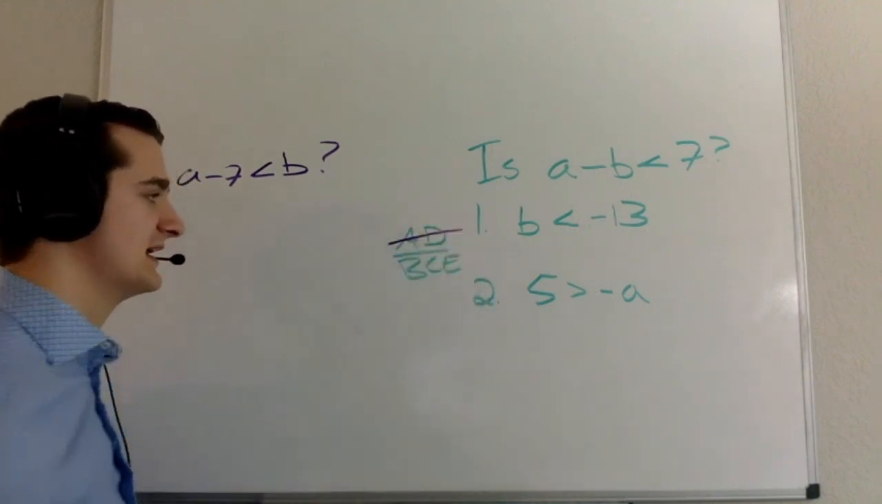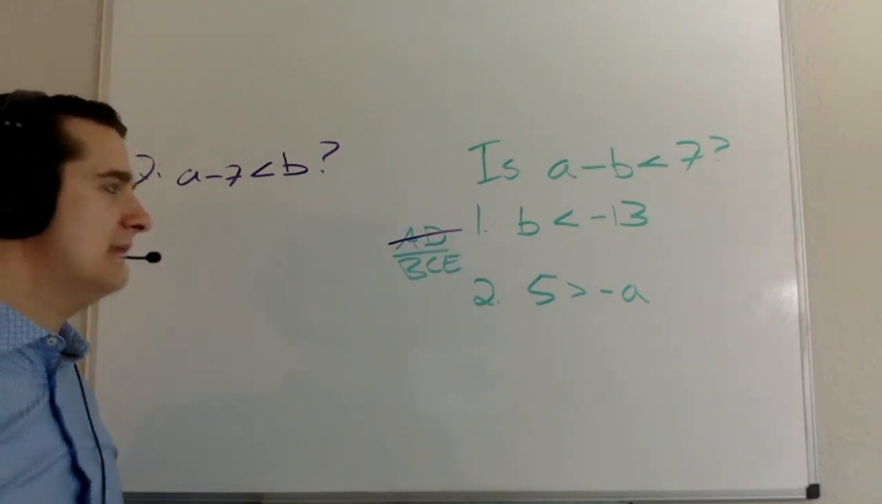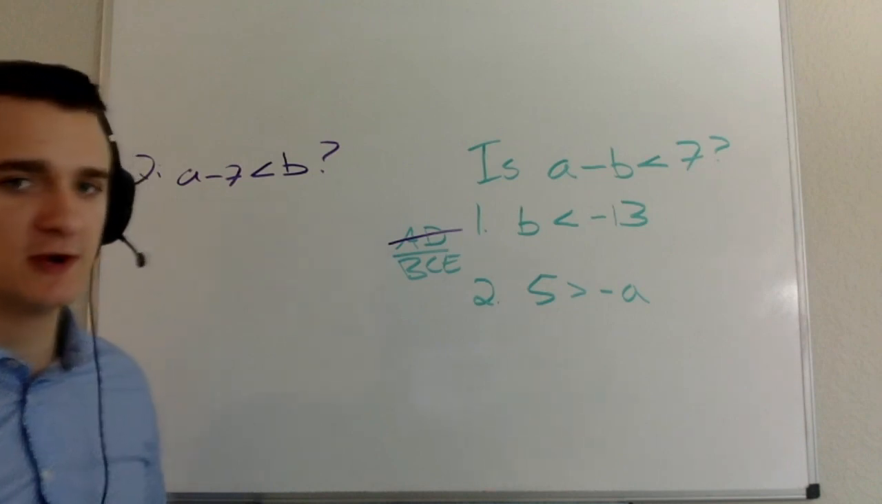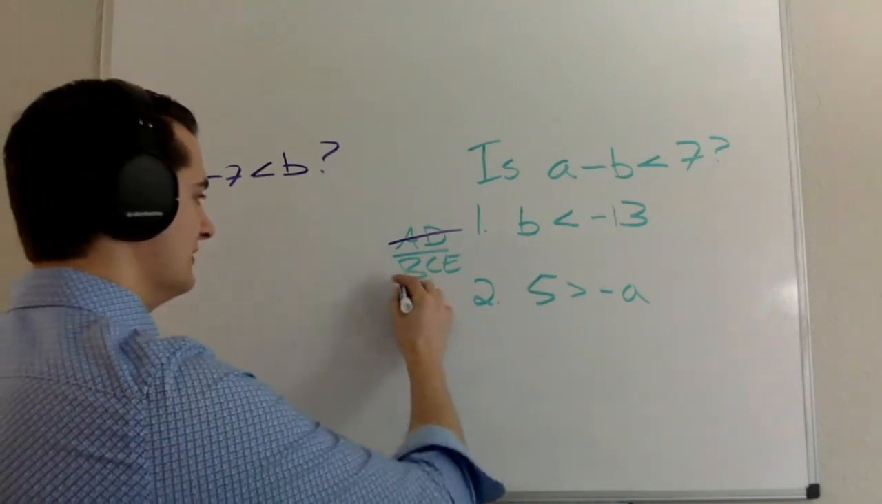Similar logic applies when I get to statement 2, right? I have no information about b, and I'm just not going to be able to get to the place where I can solve this one. So similar logic, and I'll be able to eliminate B.